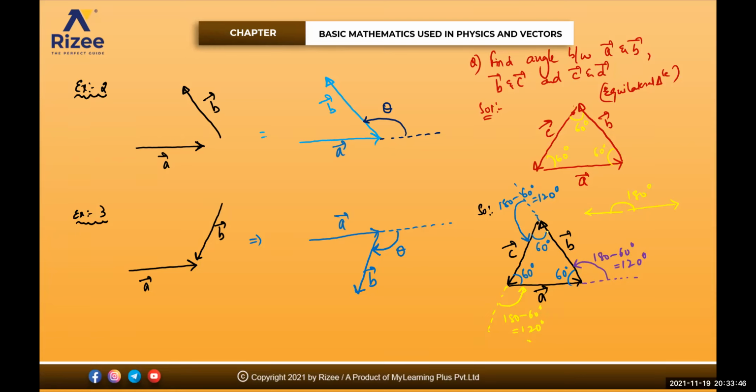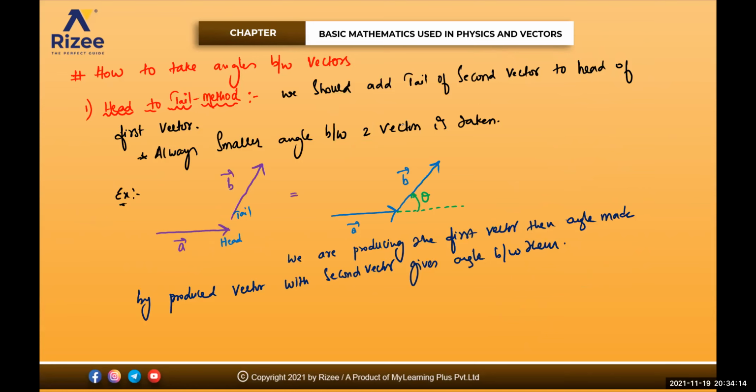The same way between b and c, because head of the first vector b is attached to the tail of the second vector c. So I had extended the vector b bar and I made an angle with extended one with the c bar. तो वो भी कितना बन रहा है मेरे को? 180 minus 60, that is 120 degrees. ठीक है ना? चलो same way down. Very good. So that was the one method. What is that? Head to tail method.